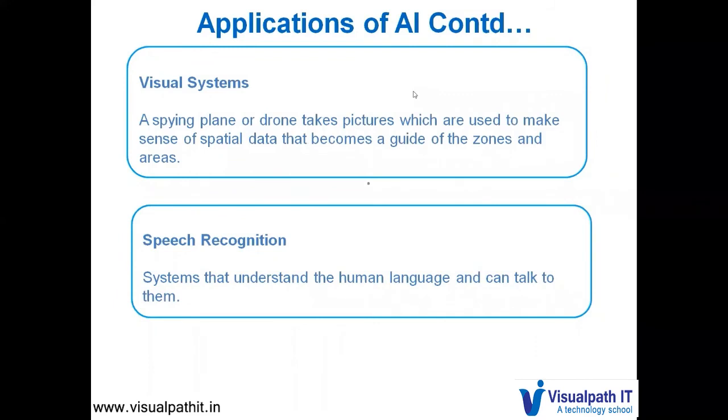Visual systems. A spying plane or drone takes pictures which are used to make sense of spatial data that becomes a guide of the zones and areas. For example, this can be used by our military system. Speech recognition. This is again a byproduct of natural language processing, where the systems understand the human language and can talk to them in that language.